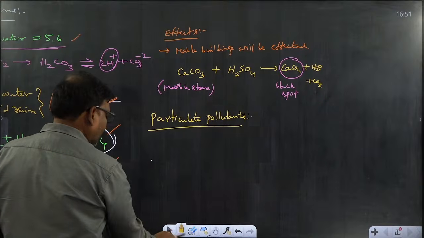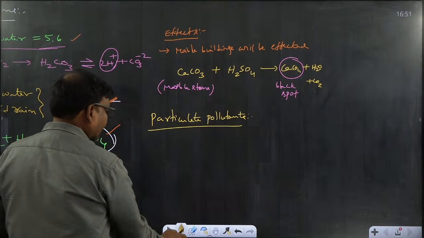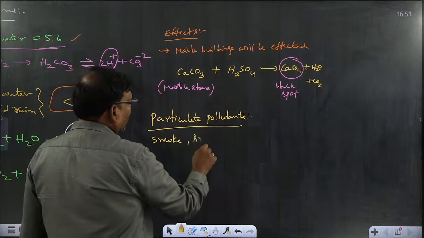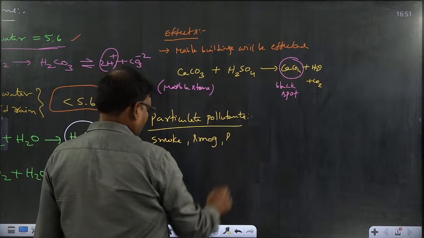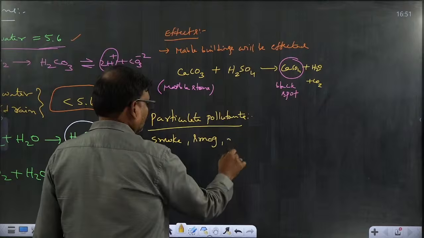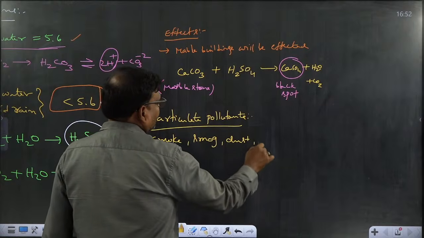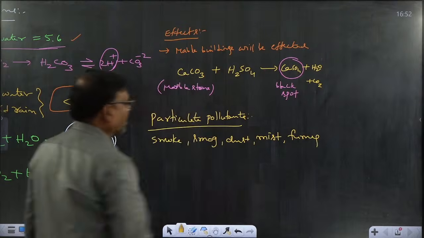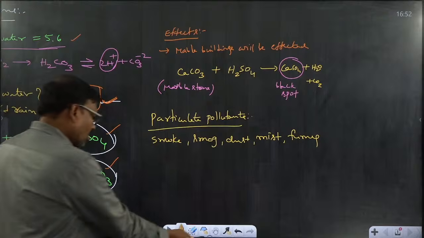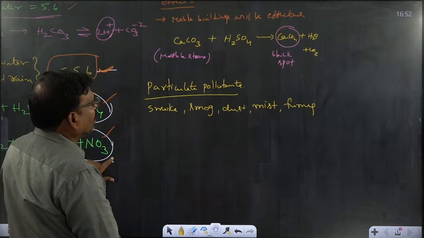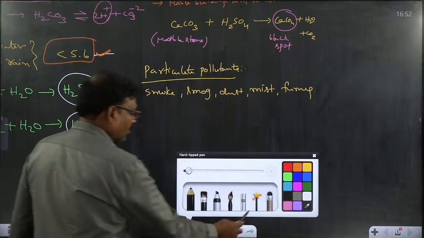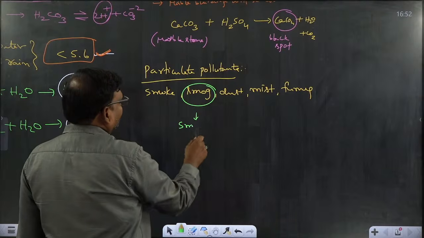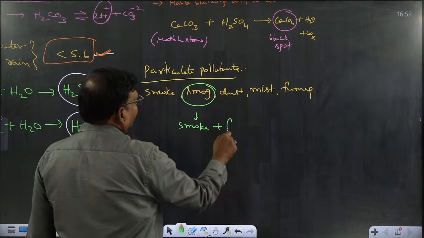Those particulate pollutants, let us take smoke, smog, dust, mist, fumes. All these are particulate pollutants. In that, smog is the major one. Smog is obtained by the combination of smoke and fog.